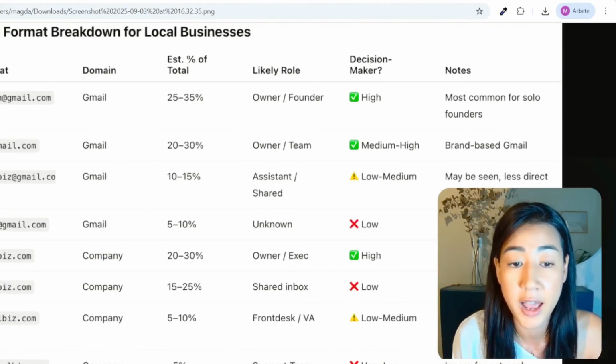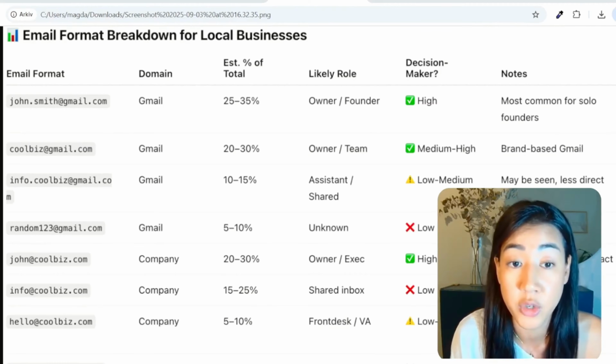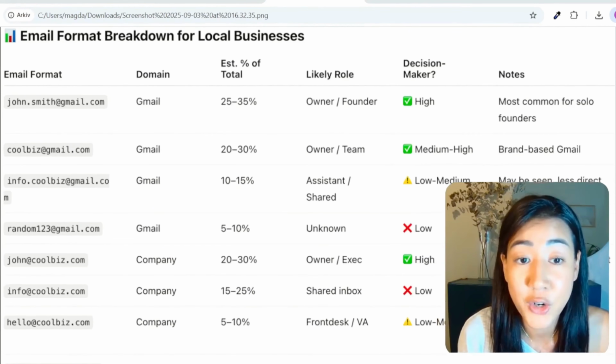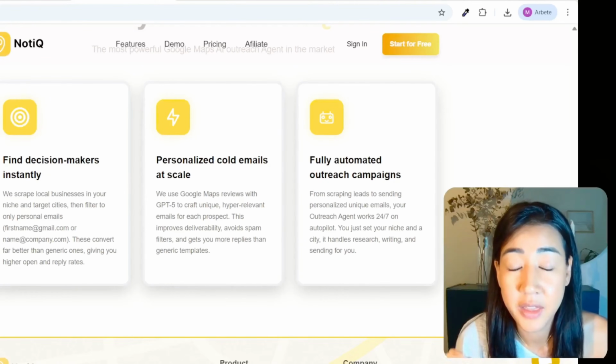So I actually asked GPT the best emails to target when you're doing cold outreach for local businesses. And here you can see the result. And this is the reason why we filter out and target only name@gmail.com or name@companyname.com. The second step here, the approach, is super important, as we know, in all cold outreach campaigns.